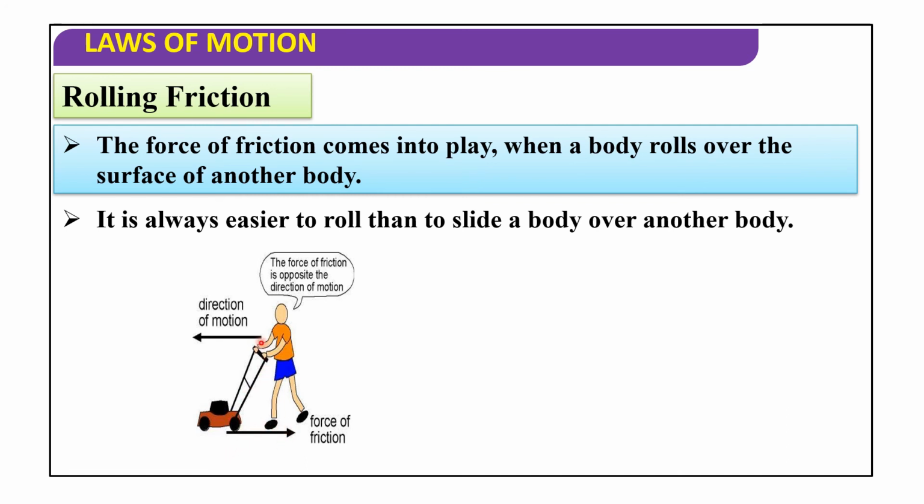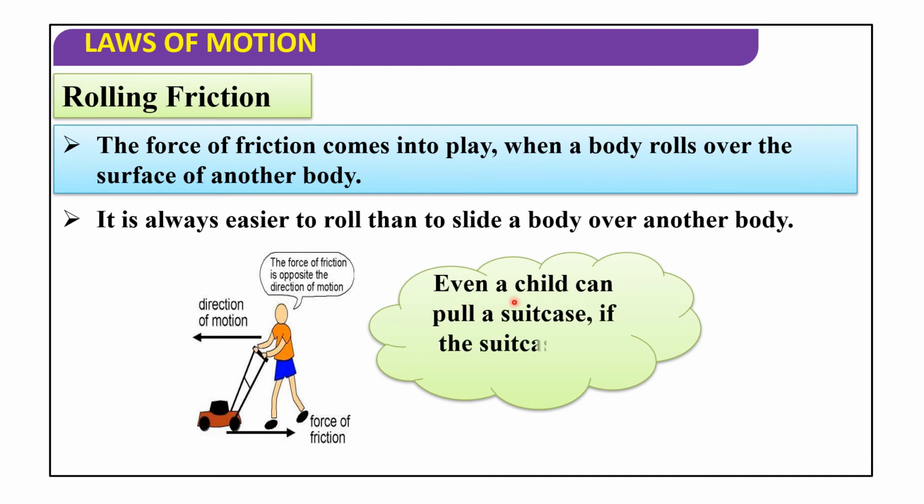See this direction of motion, the force of friction is opposite to the direction of motion. Even a child can pull a suitcase if the suitcase has wheels. It is easy to take from one place to another if it has wheels.